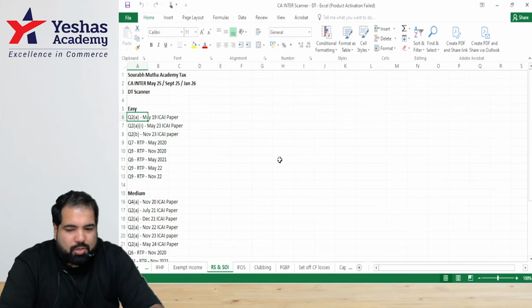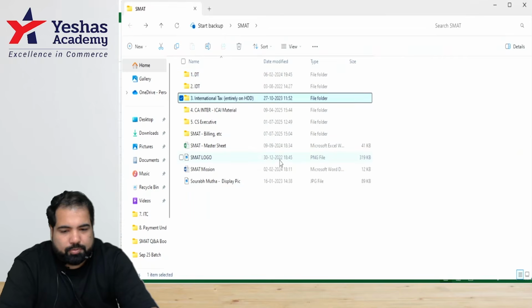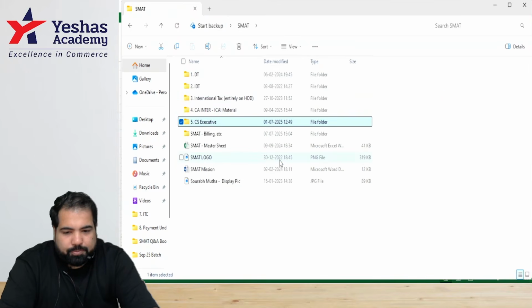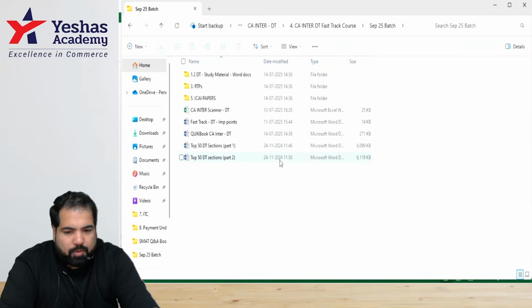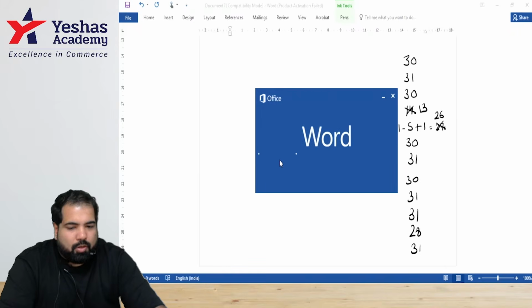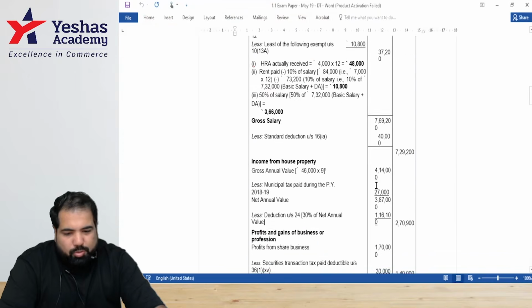This is question number 2A, May 19 ICAI paper. Everyone, ready? Put the papers also here only. Yes, everything is here only. So this is May 19. All right. This is question number 2A.